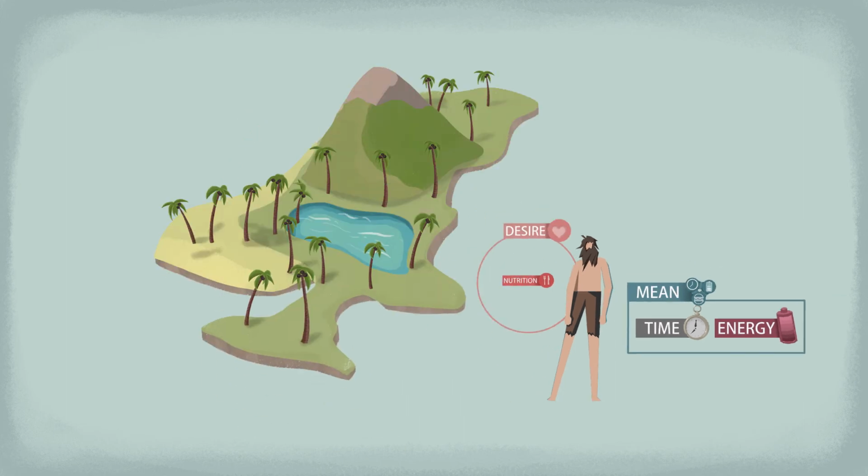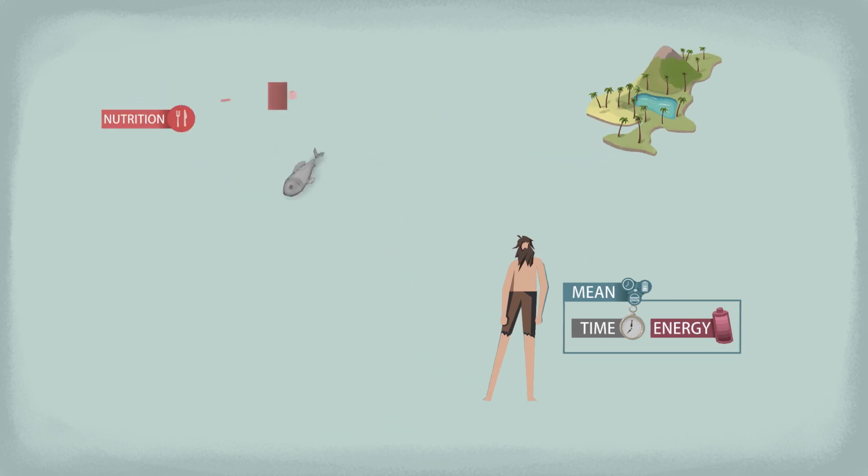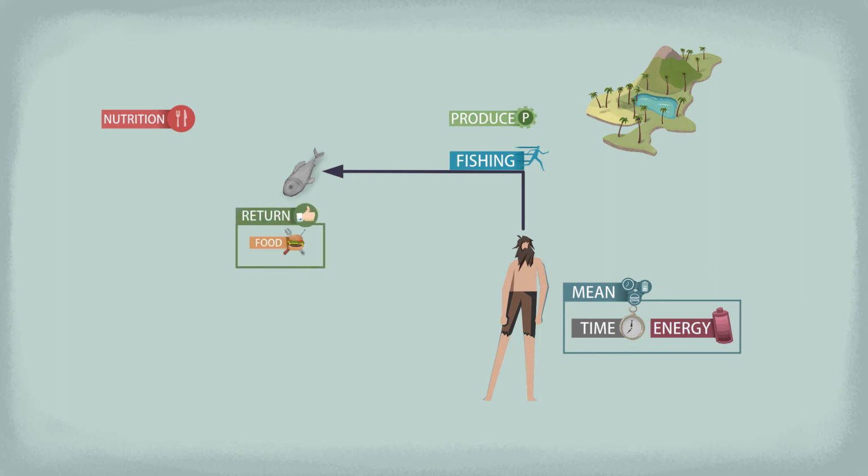Lucky for him, the island is not a wasteland. There are fish in the water and berries in the forest. But it's not something he can use right away. Those are not means yet. He must catch them first. So in other words, he must work first to produce means, and then he will have the goods he can consume. Let's suppose he can do that.